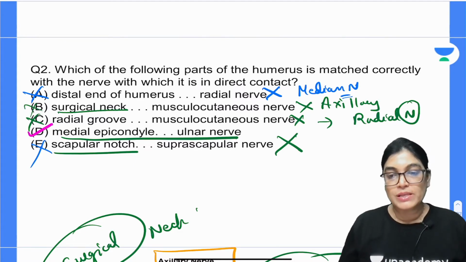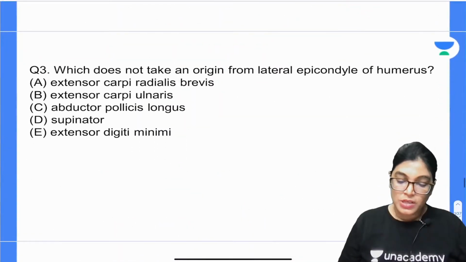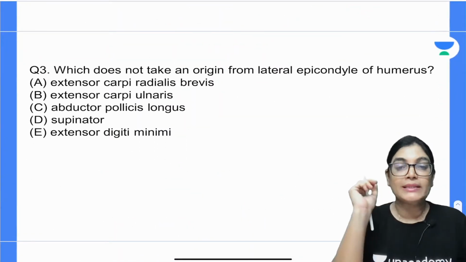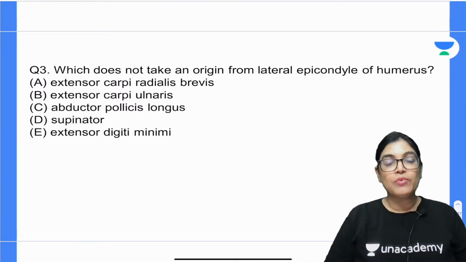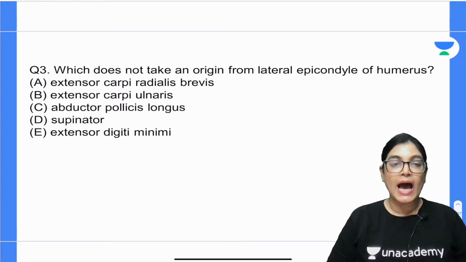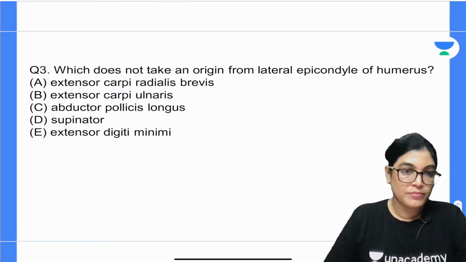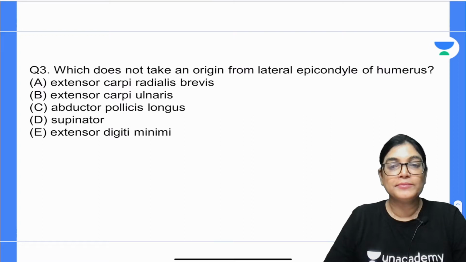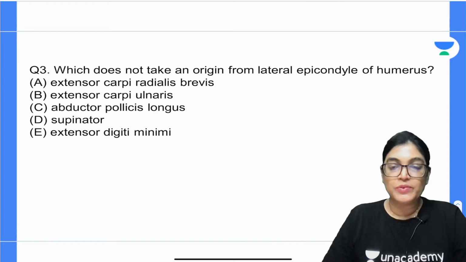Let's move on to the next MCQ, that is MCQ number 3. Which of the following does not take origin from the lateral epicondyle of the humerus? Extensor carpi radialis brevis, extensor carpi ulnaris, abductor pollicis longus, supinator, extensor digiti minimi. Question number 3, mark the correct answer. Five options are there and you have to tell me the most correct answer among the options provided. 15 to 30 seconds for every MCQ.